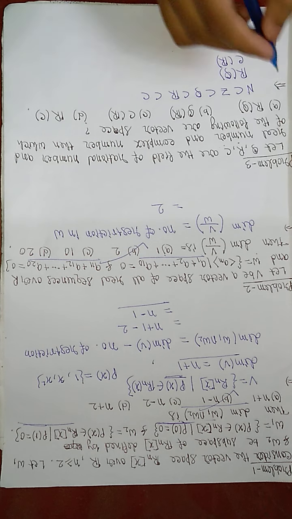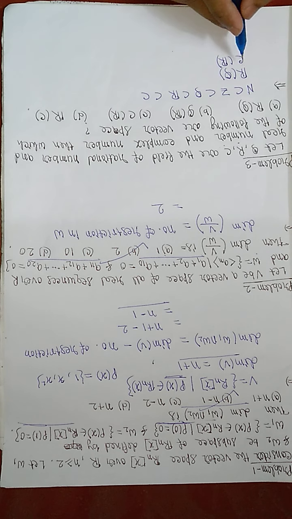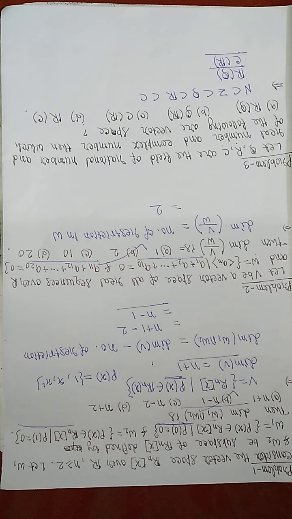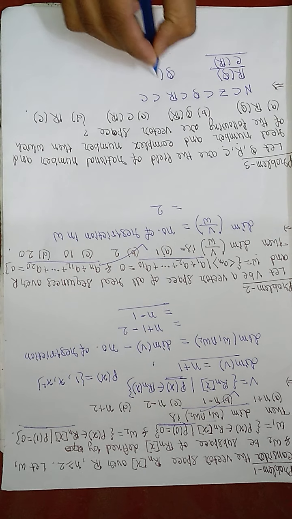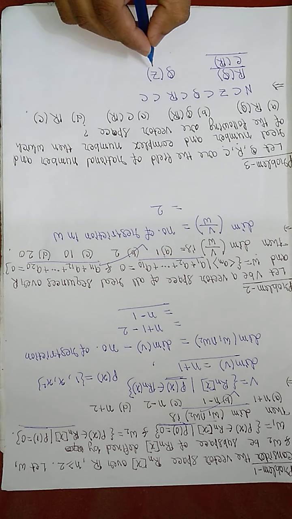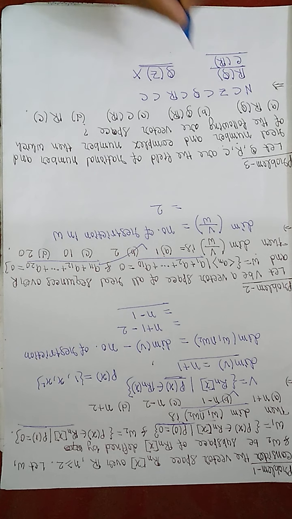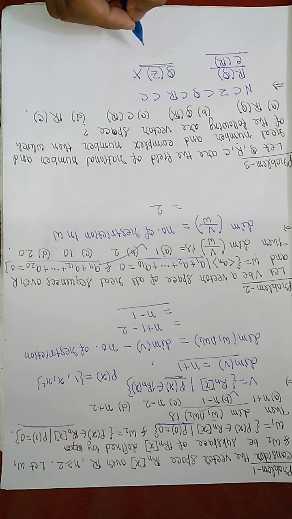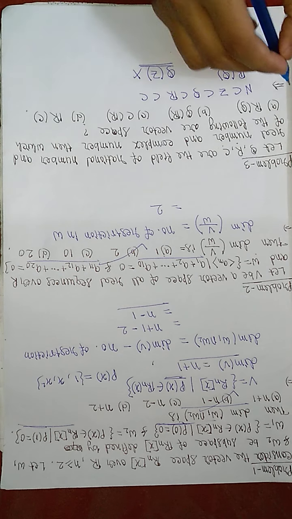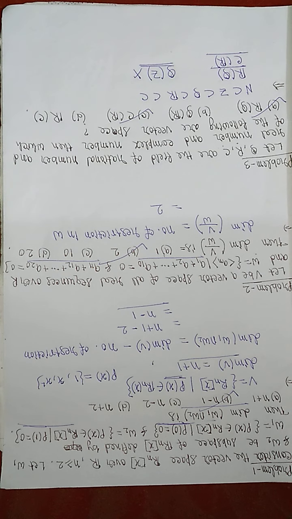R over Q is possible since Q is a smaller set than R, and C over R is possible. Only these two cases are possible. Q over Z or Z over Q is not possible. Why? Because Z is not a field. So in that case, Q over Z or Z over Q and others are not possible. So R over Q is possible and C over R is possible. Options A and C are correct.